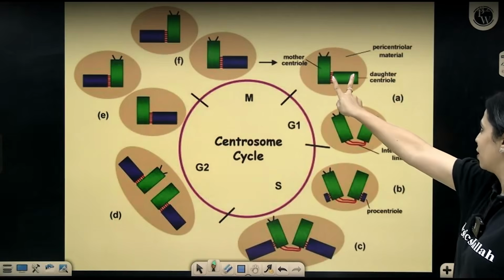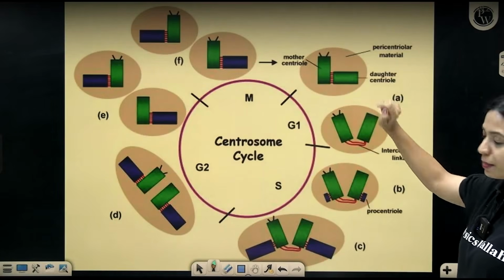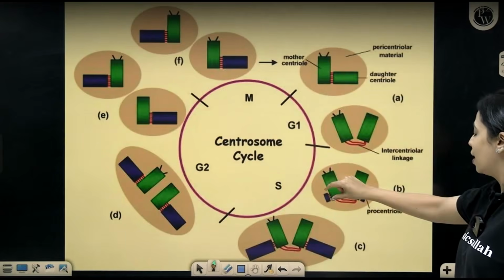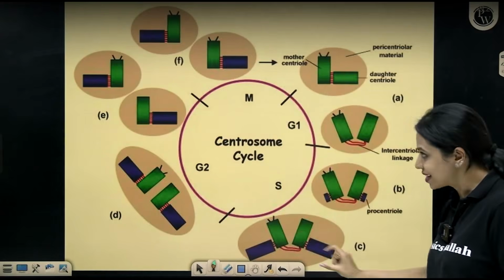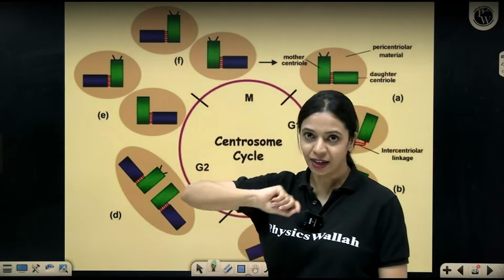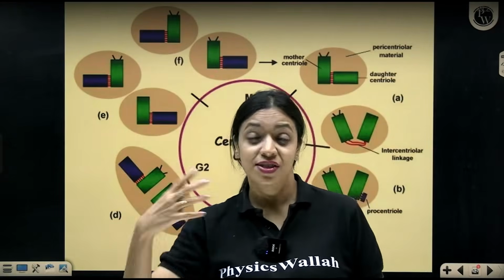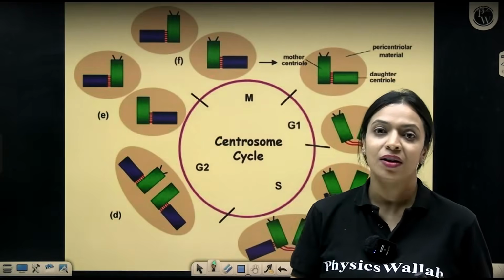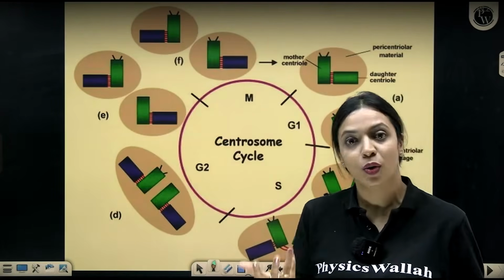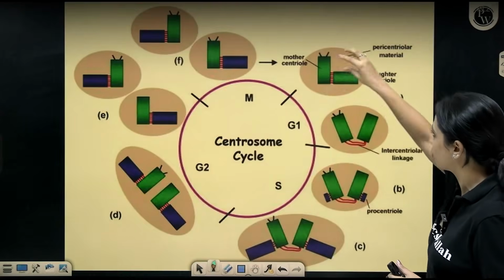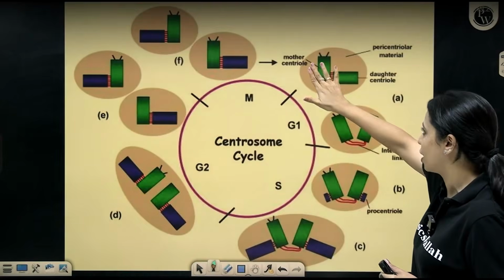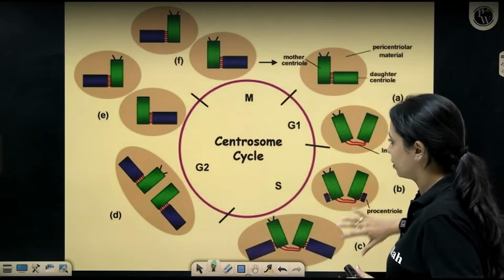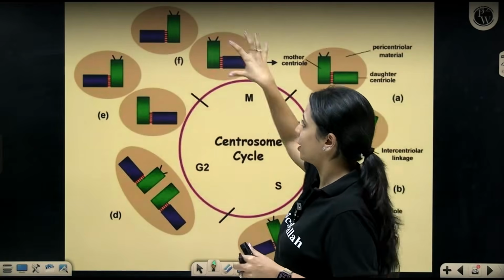Eventually, each one will start producing a centriole perpendicular to itself, and you will end up getting 2 centrosomes inside the cell. So very close to the nucleus, the centriole will duplicate, the centrosome will duplicate. Centrosome is this structure with the 2 centrioles and the pericentriolar material. So we start off with 1 centrosome, but after the centrosome cycle, we will get 2 centrosomes.